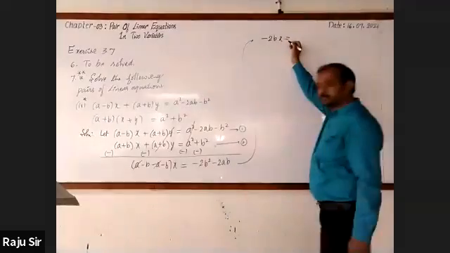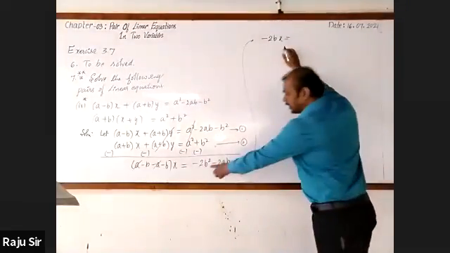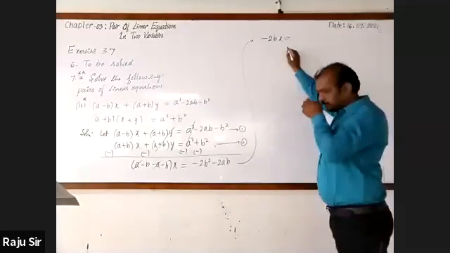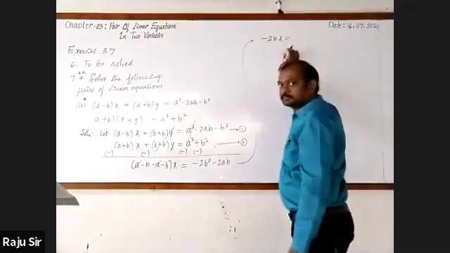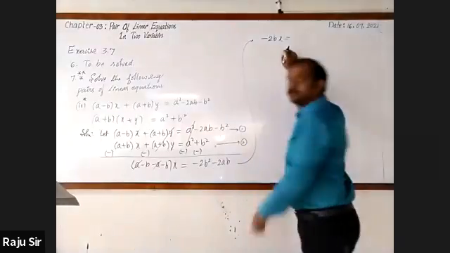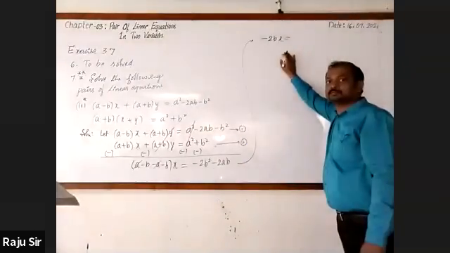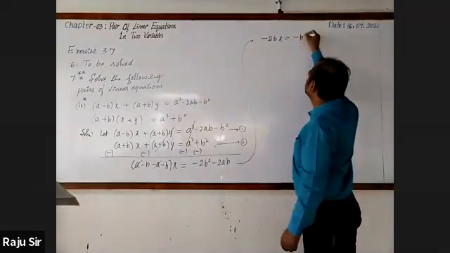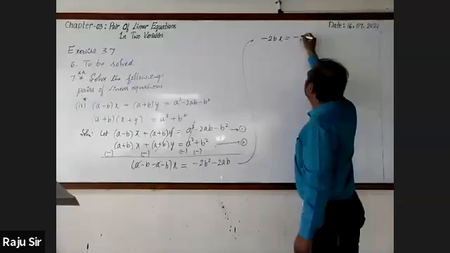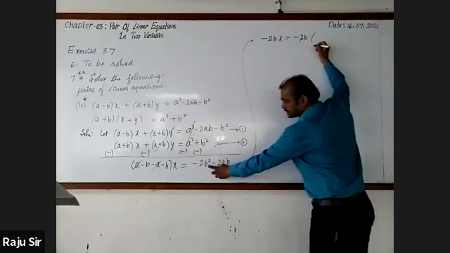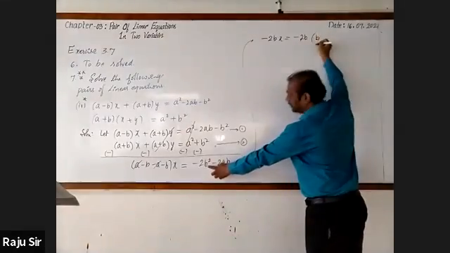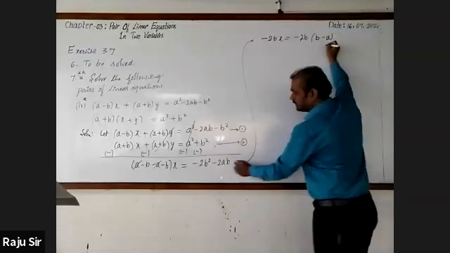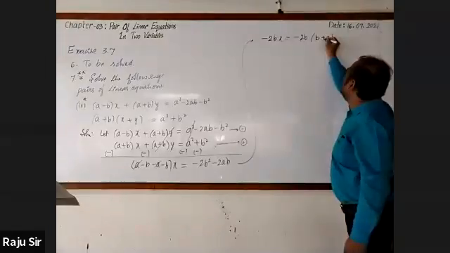This is equal to. Observe it. Can the RHS be simplified? Minus 2b is a common factor. If you take minus 2b as common factor, here b will remain, and plus a will remain.